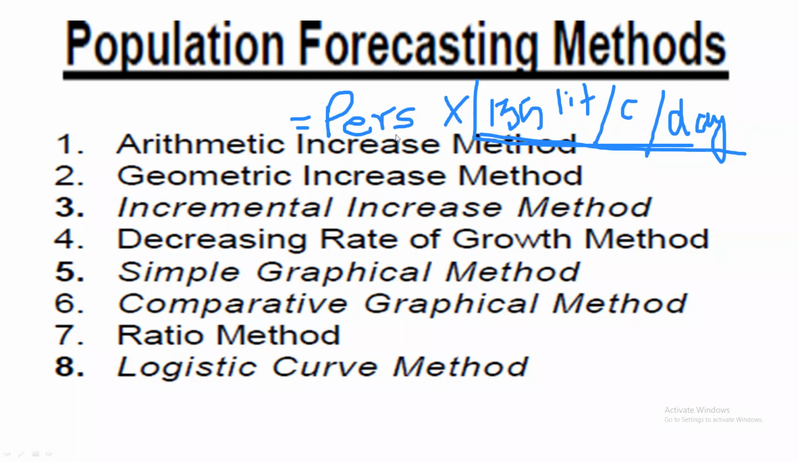First one is the arithmetic increase method, then geometric increase method, then incremental increase method, decreasing rate of growth method, simple graphical method, comparative graphical method, ratio method, and logistic curve method. So a number of methods are available. With that, you can take a judgment how much population will be there in the next 3 or 4 decades, and that you can multiply with the 135 liter per capita.